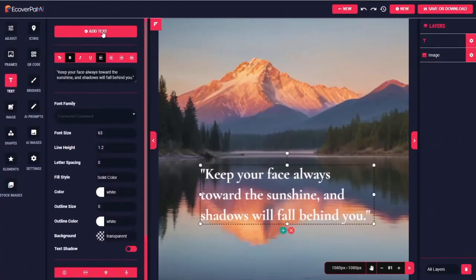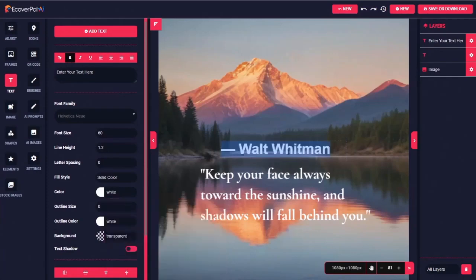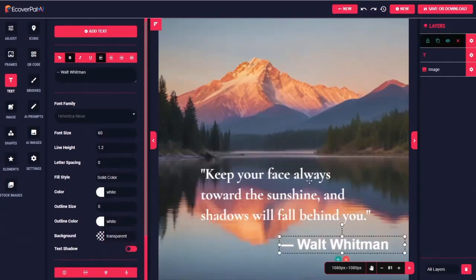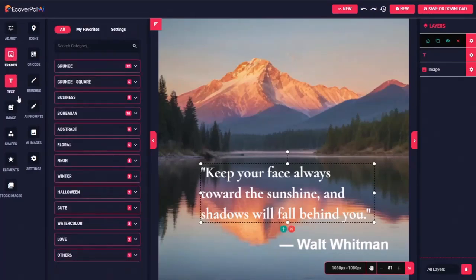Then I'm going to use the text tool again to add some more text for Walt Whitman's name. We'll make that white also. And that looks pretty good. We could definitely use that as is. And I mean, this is the kind of thing that gets clicks and shares and likes. There are all kinds of other things that we could add to this. We've got various frames.